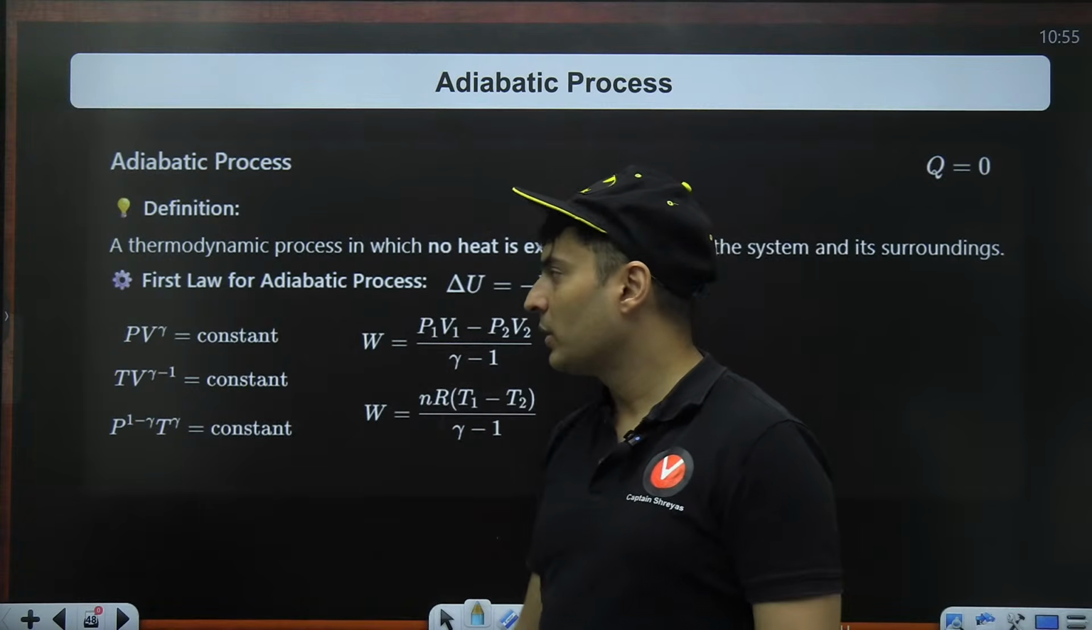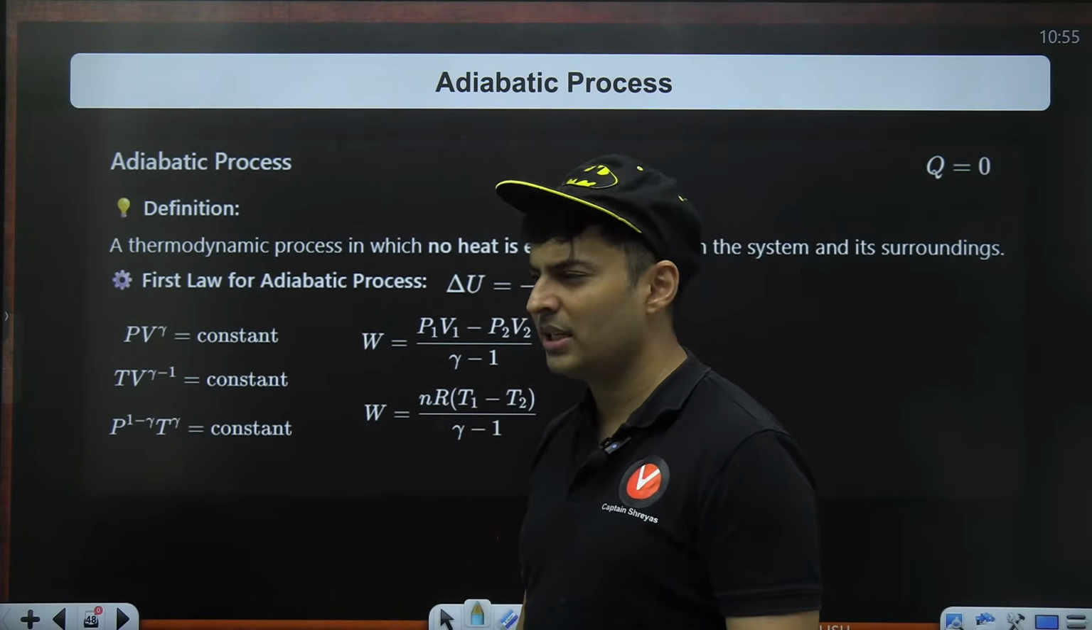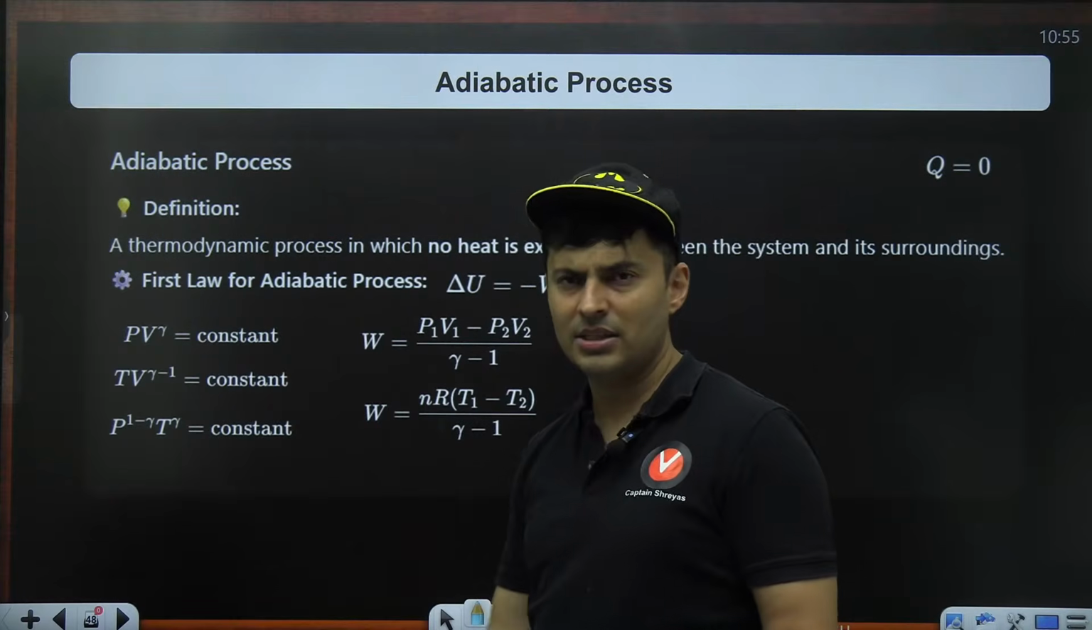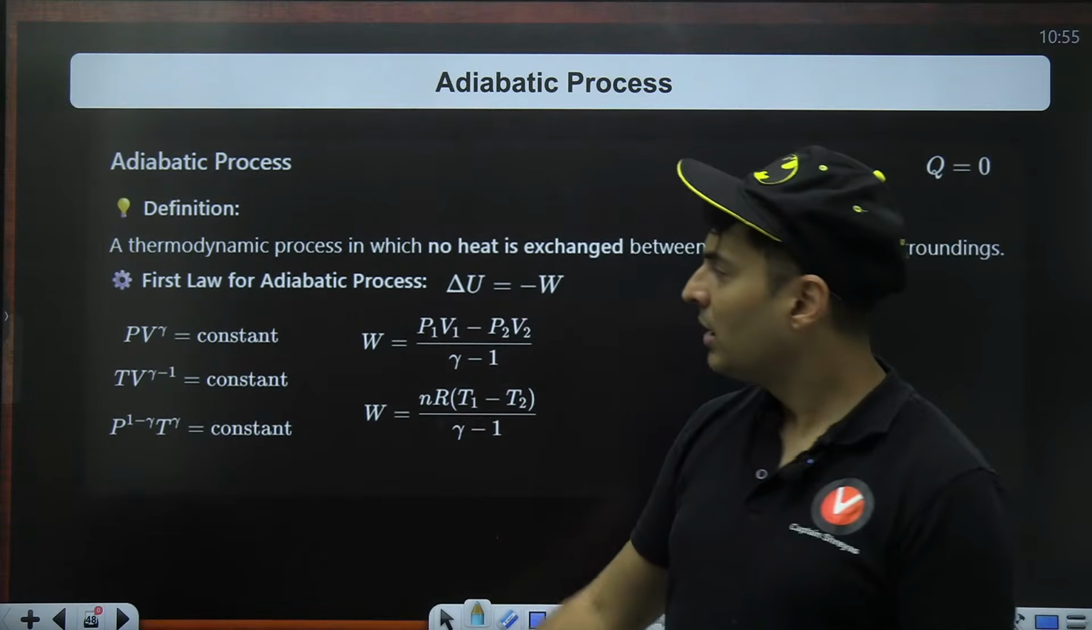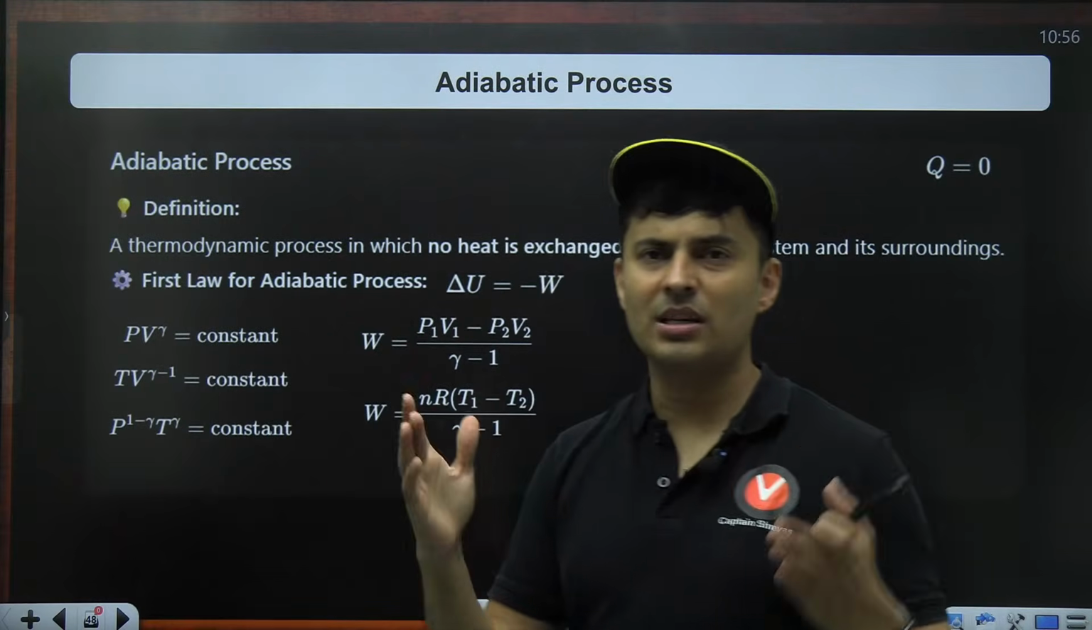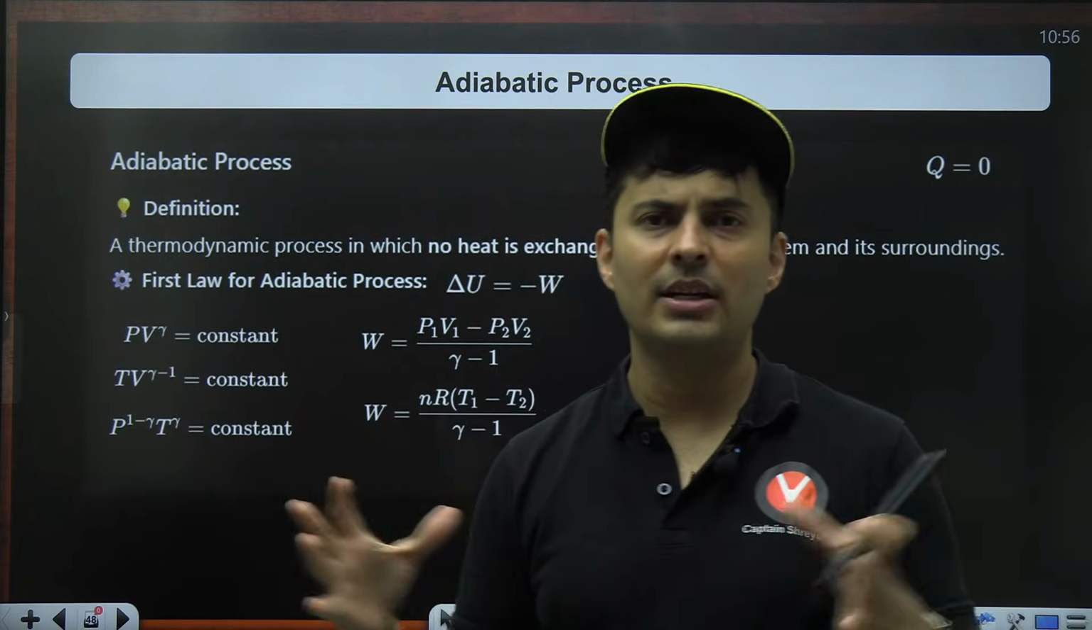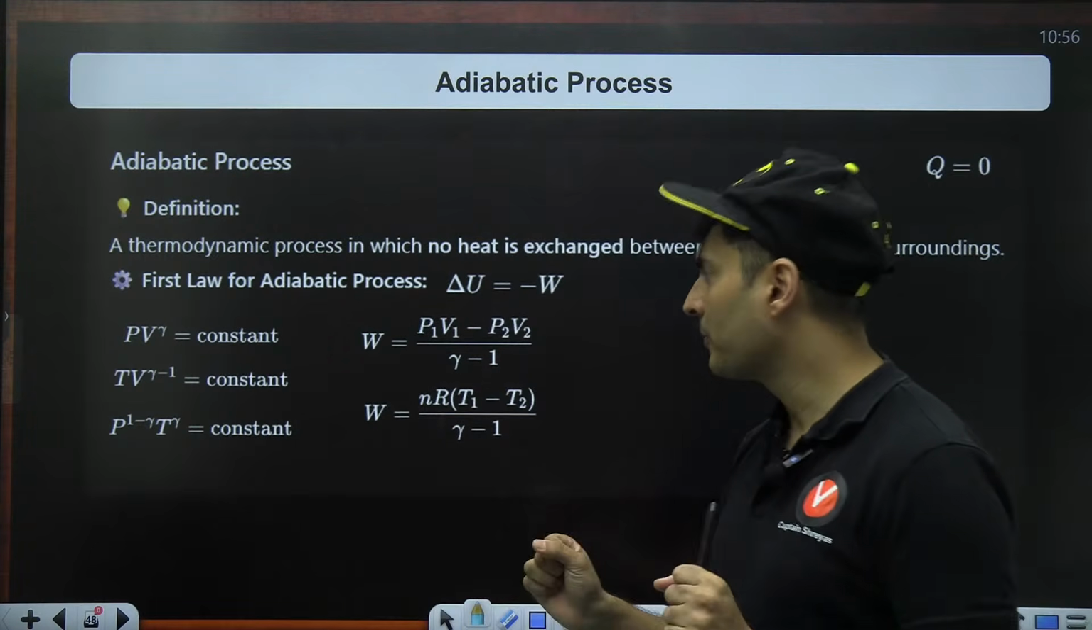And in an adiabatic process, PV raised to gamma is constant, or TV raised to gamma minus 1 is constant, or P raised to 1 minus gamma into T raised to gamma is constant. You can use this for finding pressure, volume, temperature when it is expanded, compressed, whatever is happening.